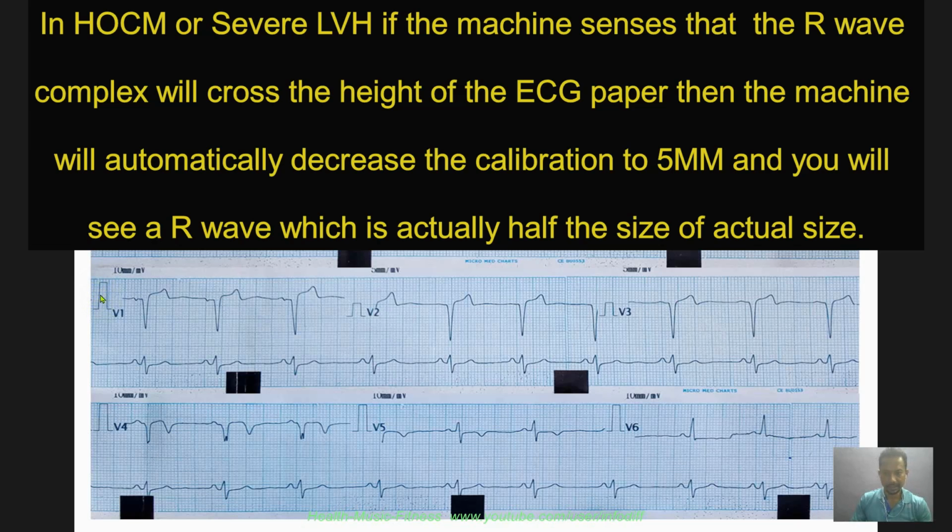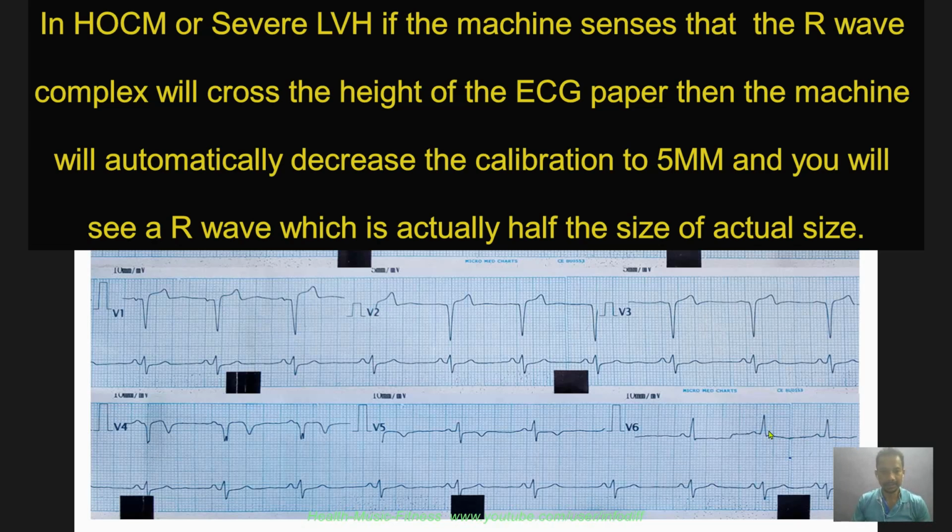So according to that, I will tell you how to calculate the voltage and how to calculate the different voltage criteria. So if this is 5 millimeter instead of 10, it means if you didn't look at this calibration and you just looked at this R wave, and let us say it is 7 small squares in height. But if this calibration is just 5 millimeters, it means the R wave is actually 14 millimeters. It is not 7, it is 14 millimeters, and there you will go wrong.